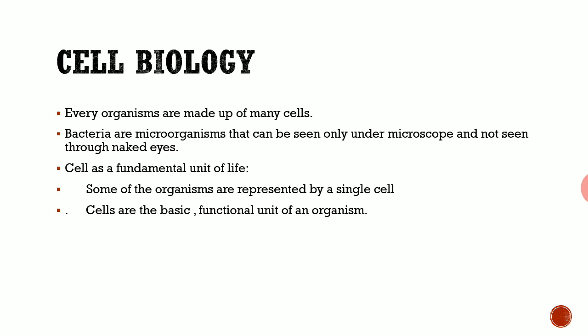Why it is considered as the building blocks of an organism means each and every organism is made up of many different types of cells. A cell may be of any different shape or size, and it may be unicellular or multicellular. In such a way it has many types also. Why are we calling this building blocks? If you take a building, each and every building will be made up of many bricks. Without those bricks, any structure or even the height of the building will not be possible. In such a way, cells are also building up a body. So it is called the building blocks of an organism.